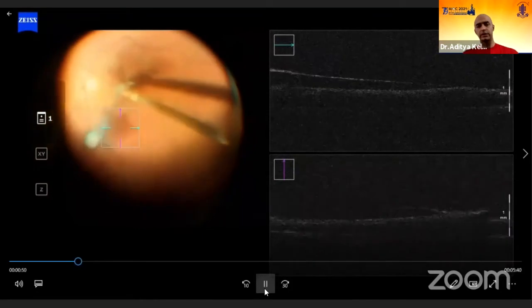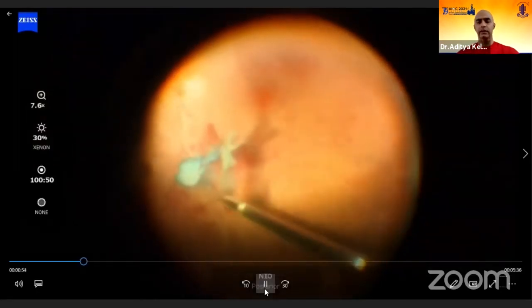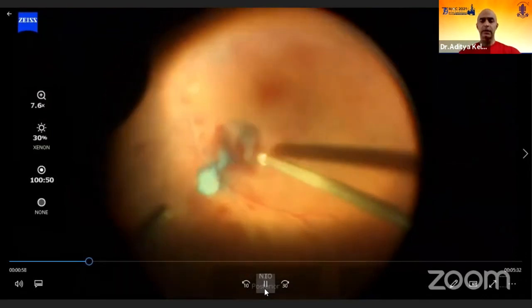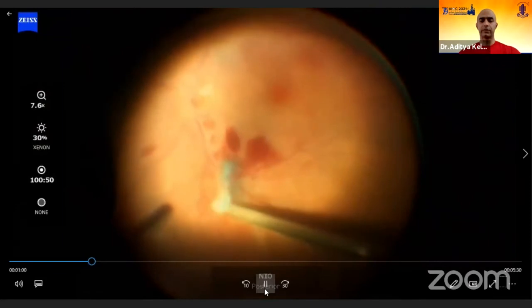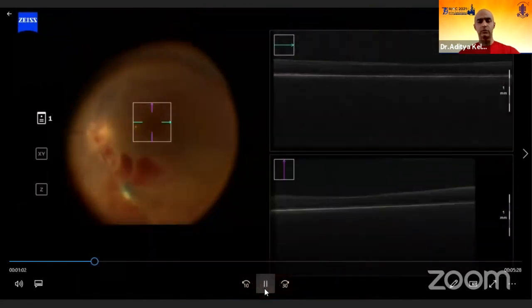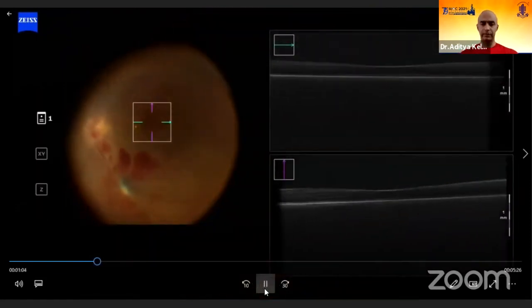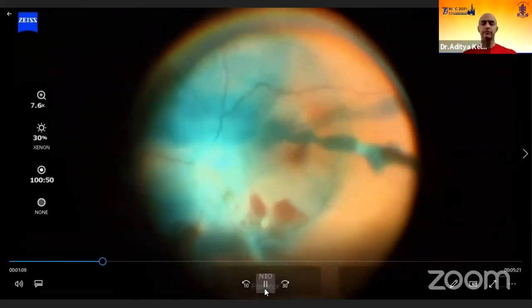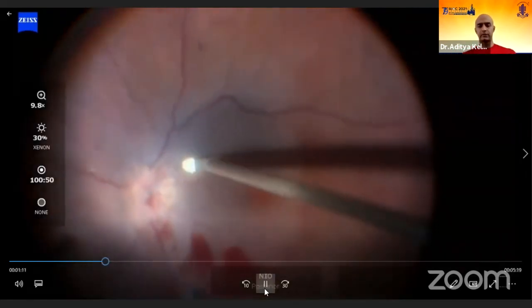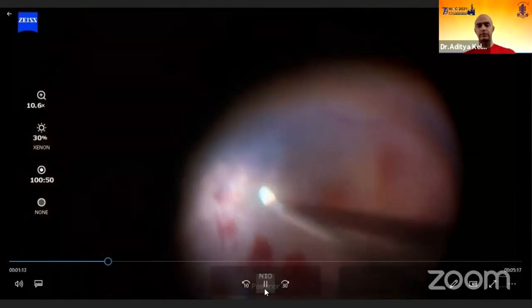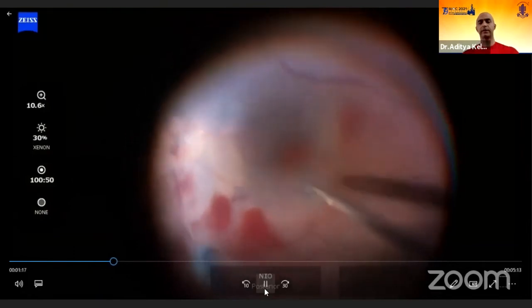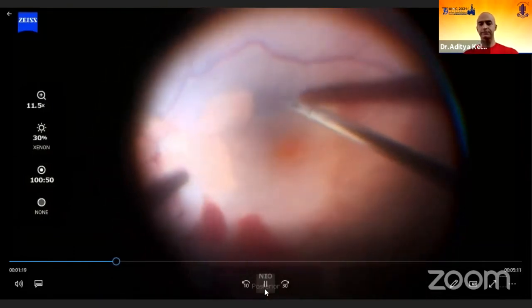So intraoperative OCT helps us in making certain decisions, which otherwise at times you may end up not taking into account certain pathologies such as this one. And then the visual results will be suboptimal. So it's always a good tool to have in your armamentarium so as to improve your safety as well as the efficacy of the treatment. This is another case where at the end of clearing up of the vitreous hemorrhage, we could see that there is epiretinal membrane and then internal limiting membrane and ERM is removed together.